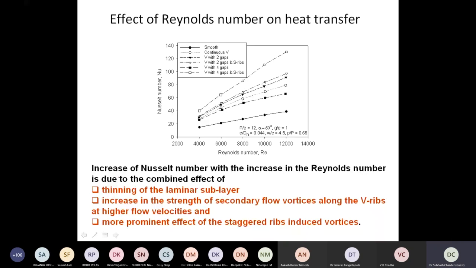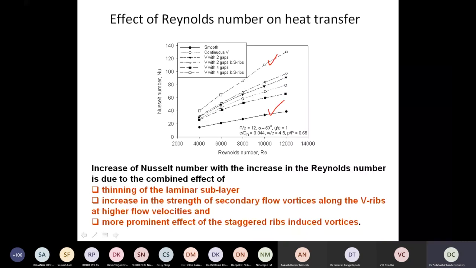It's very obvious, right? But the thing to be noticed is that as roughness elements are provided, and the bottommost is for the smooth surface, there is an appreciable increase in the Nusselt number. Say it's 20 corresponding to 10,000 Reynolds number, and there it is 100. See that, 5 times gain compared to the smooth surface. That is quite a huge gain that can be expected. So the Nusselt number is increased.